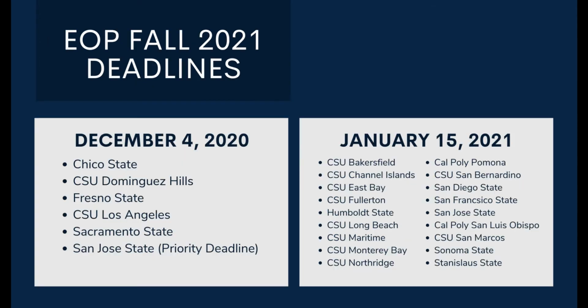The deadline for EOP for fall 2021 admission is December 4th for Chico State, CSU Dominguez Hills, Fresno State, CSU Los Angeles, Sacramento State, and San Jose State. The deadline for all other CSUs for the EOP program is January 15th, 2021.